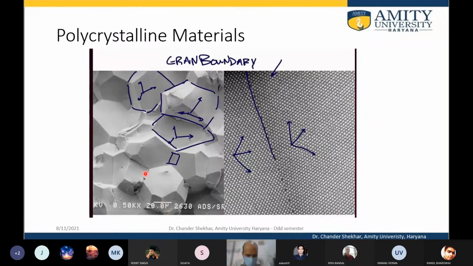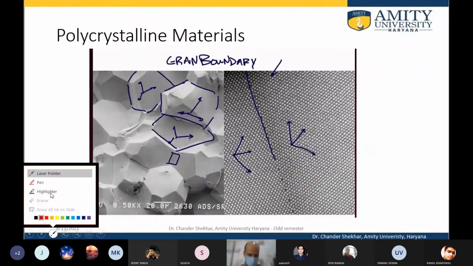So these are grains a few tens of micrometers across, and what we can see here, this blue line, represents the grain boundary. Along this grain boundary, the arrangement of the lattice is similar, but the alignment is different. These individual, very well knit grains are separated by a grain boundary.